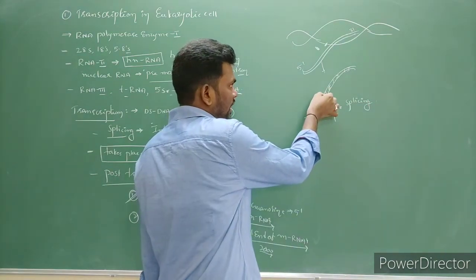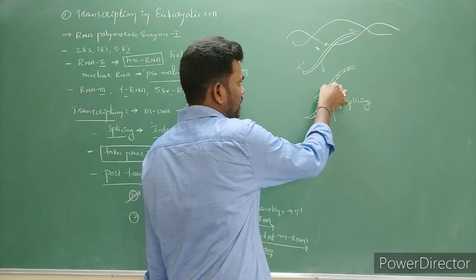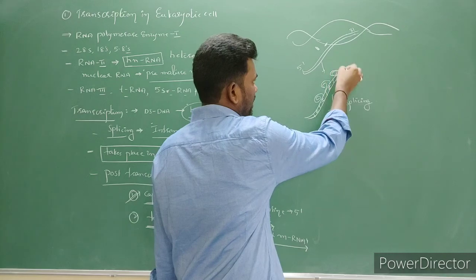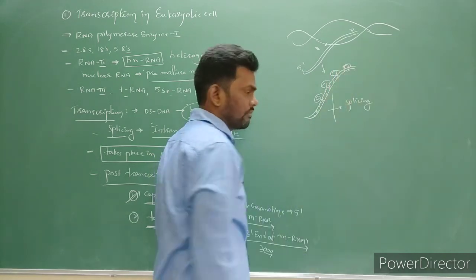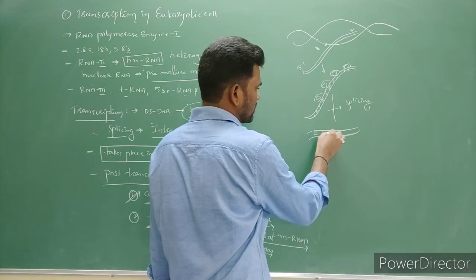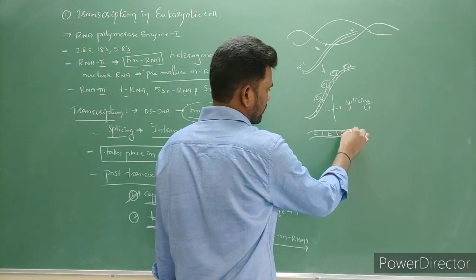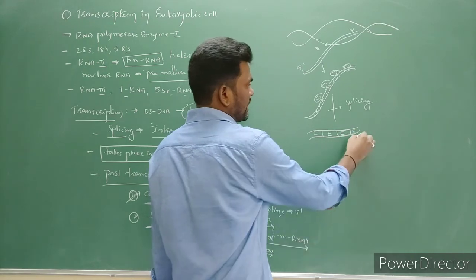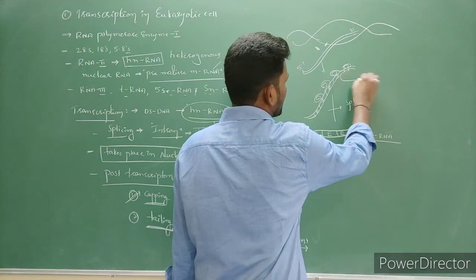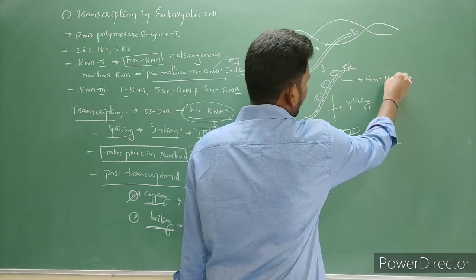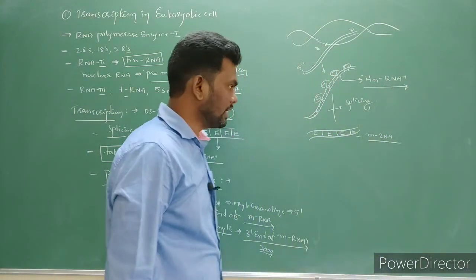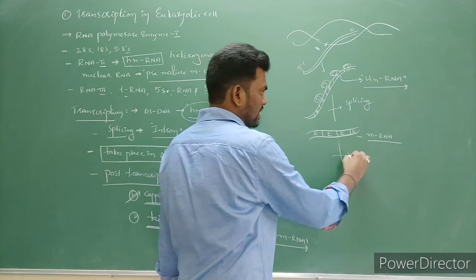It means introns are eliminated. Now it is a formation of only exons. This is the matured mRNA, which is formed in the nucleus. Before splicing, this is called hnRNA.